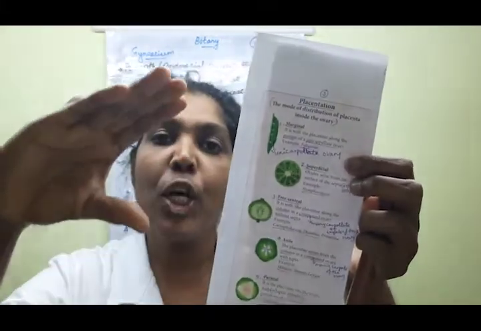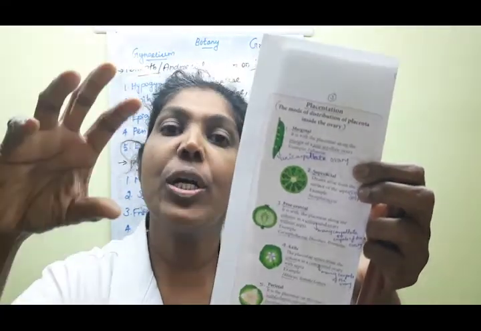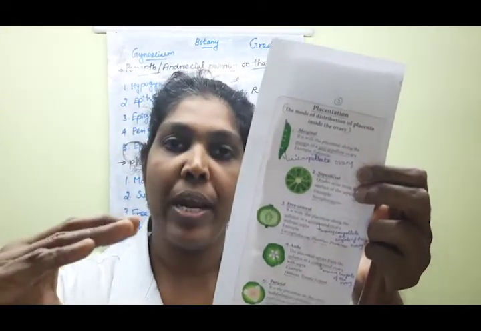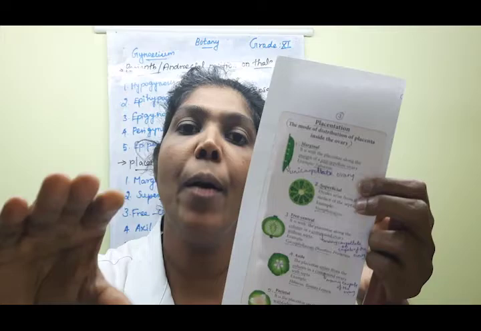Free central is the type of placentation where the placenta is present only along the central column, children. So here also, all of you listen, it is present in a multicarpellate ovary, or we say a compound ovary. Compound ovary means there are many carpels present. That is called a multicarpellate ovary or compound ovary.